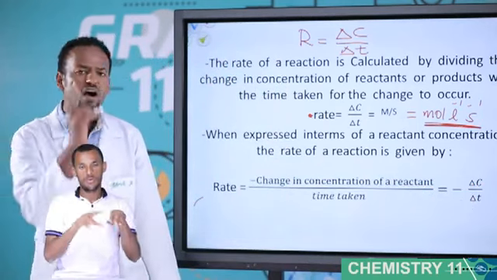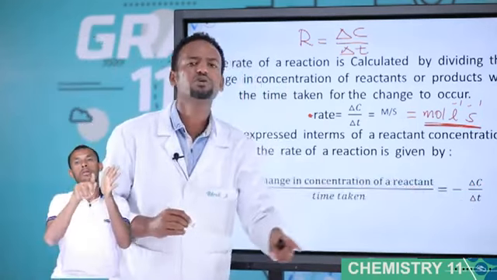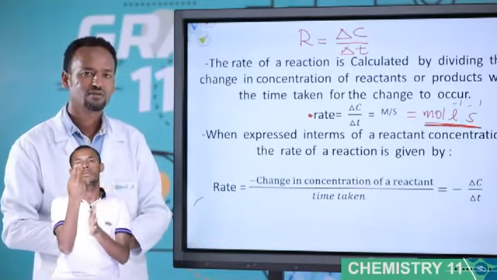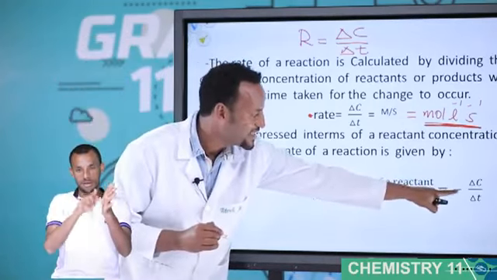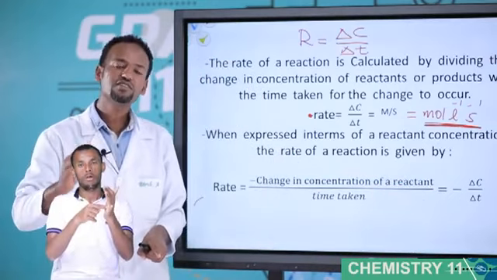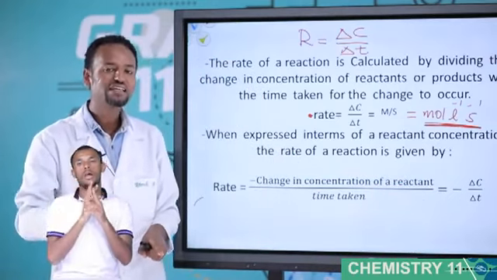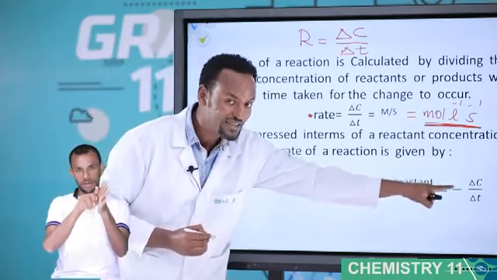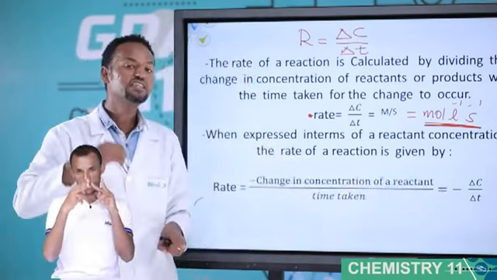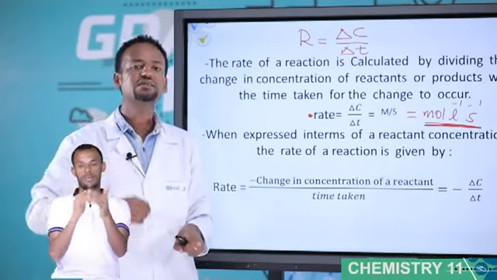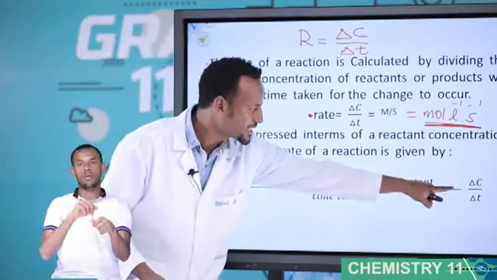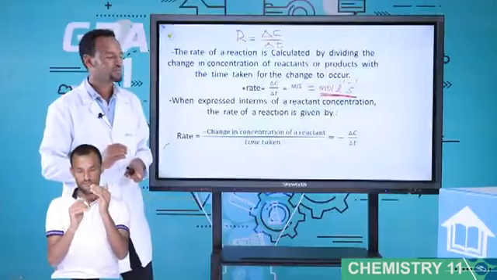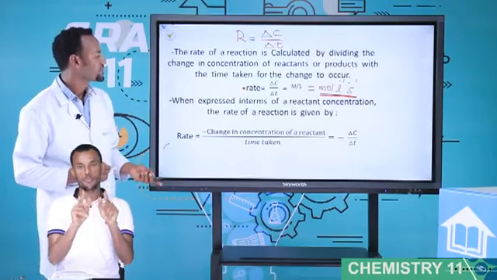Students, why is the negative sign used for reactant concentration? This negative sign indicates that the concentration of the reactant decreases with time. The negative sign indicates what? The concentration of the reactant decreases with time. Okay.